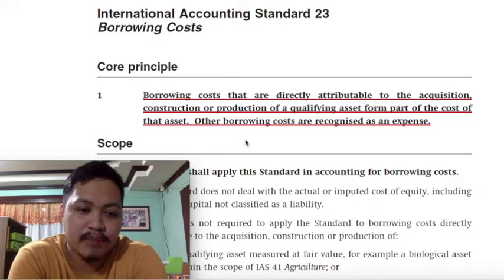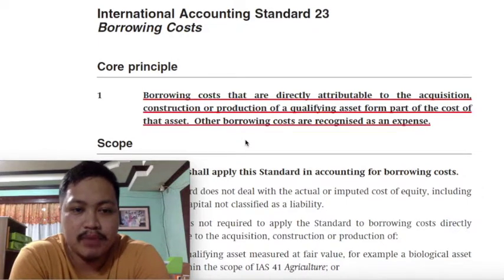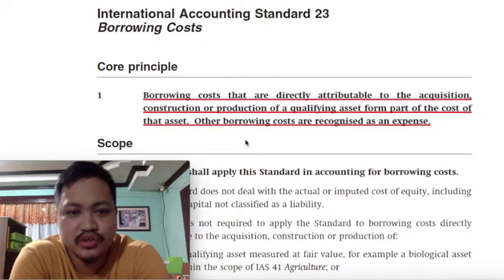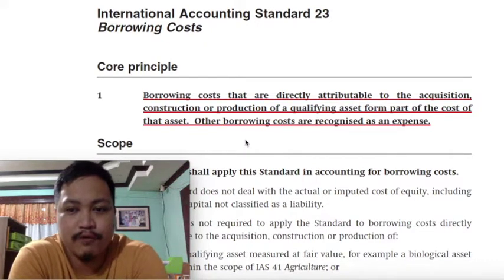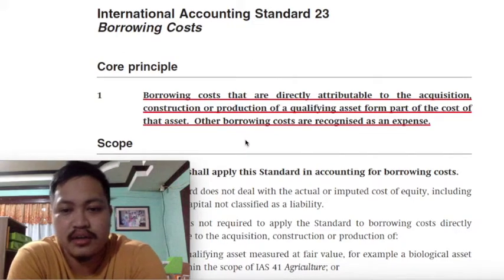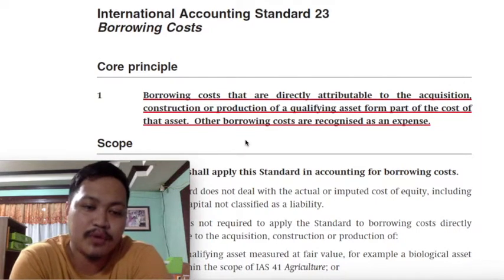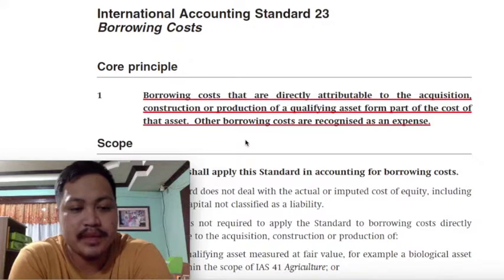You will encounter a lot of problems class in which interest should be reported as an expense. Even though if you read the first paragraph of PAS 23 class, it tells you that borrowing costs that are directly attributable to the acquisition, construction, or production of a qualifying asset will form part of the cost of that asset. Then it continues that other borrowing costs are recognized as an expense. So by reading that paragraph class, it will give us an impression that the default treatment then for interest cost or for borrowing cost is that it is to be capitalized. And it should only be expense if it is not to be capitalized. And strictly speaking, class, that is true.